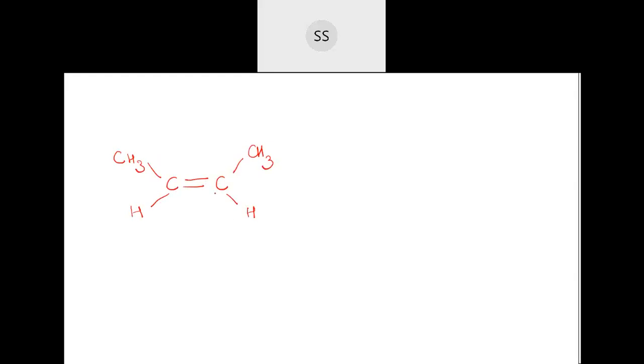This side balanced by hydrogen. Can anyone answer? Proper name I want.